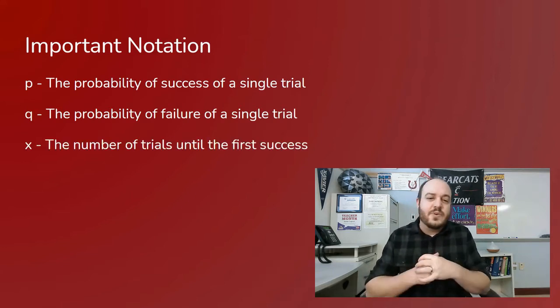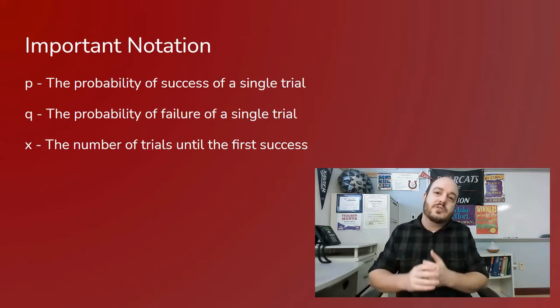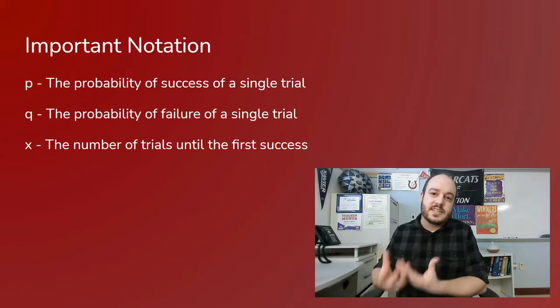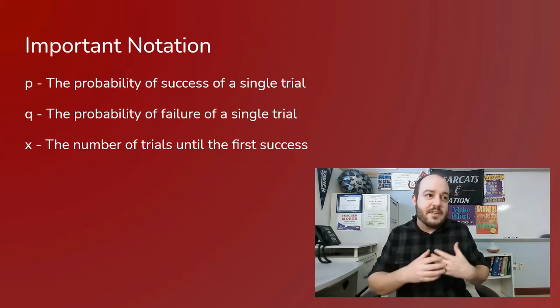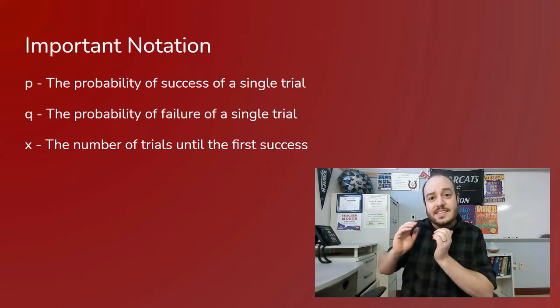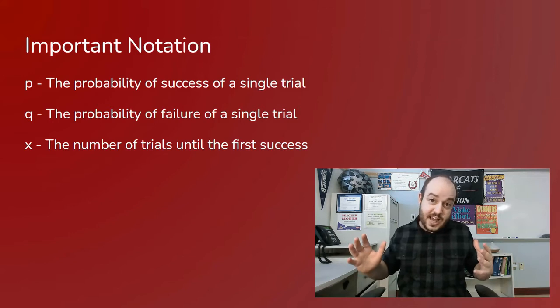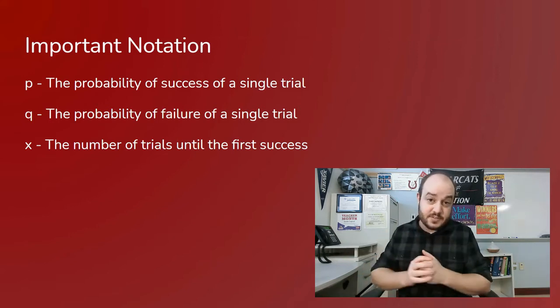And the last thing we need in terms of notation is that X that I have mentioned over and over again. That's the actual number of trials until I want to know the first success. So if I say 6, I'm going to have 5 failures, and then the 6th one is a success. What's the probability of that situation happening where I get the 5 failures and the 6th one is success? That's the probability we're actually finding here.